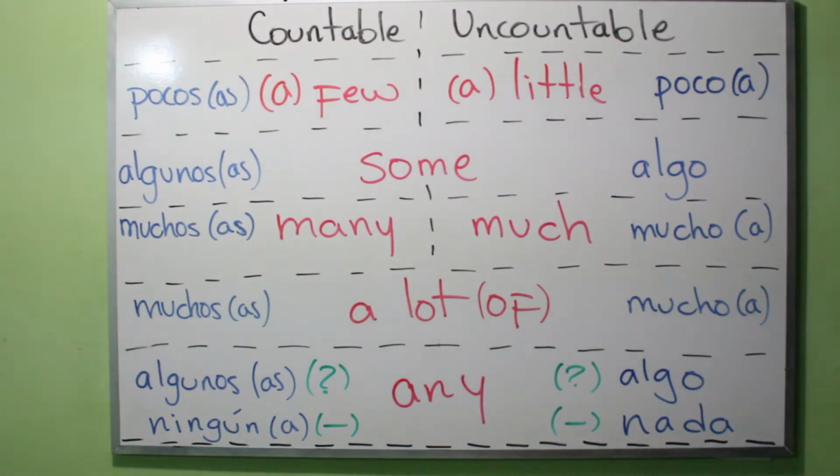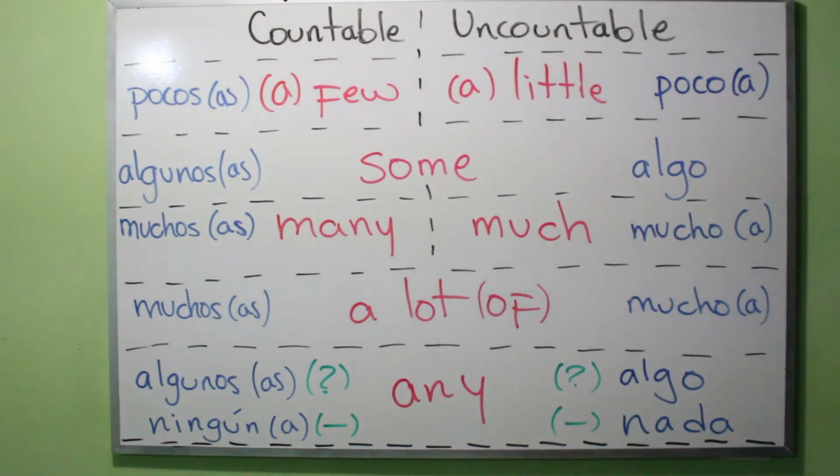On the other side, we have much, which means mucho or mucha, uncountable, okay? Now we have a lot of, or a lot, it depends. If you're talking about a countable noun, we say muchos or muchas, right? And if you're talking about an uncountable noun, you say mucho or mucha.